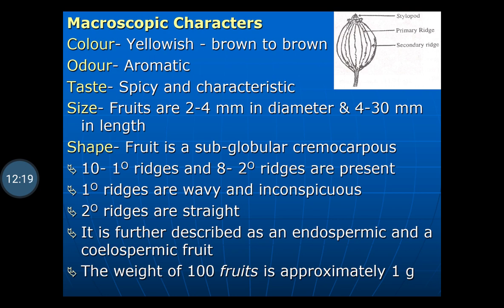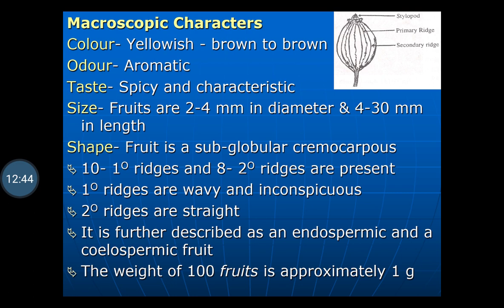Morphological characteristics of the coriander fruit: color is yellowish brown to brown. Odor is aromatic, because it contains the volatile oil coriandrol. Taste is spicy and characteristic.